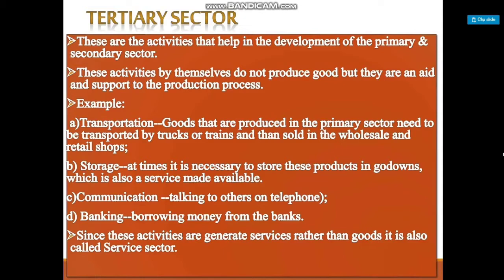Example, like transportation. Goods which are produced in the primary sector need to be transported by trucks or trains and then sold in the wholesale and retail shop. Storage. Sometimes it is necessary to store these products in godowns or storehouses, which is also a service. So that also comes under tertiary sector. Communication, very important. Talking to others on telephone comes under tertiary sector. Banking. Since these activities help you to generate certain services rather than goods, it is called as service sector as well.